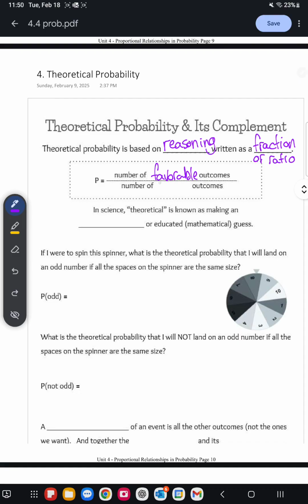Your denominator is the number of total outcomes, all the different things that could happen. The ones that you want go on top, all the things that could happen go on the bottom in your denominator. In science, theoretical is known as making a hypothesis.